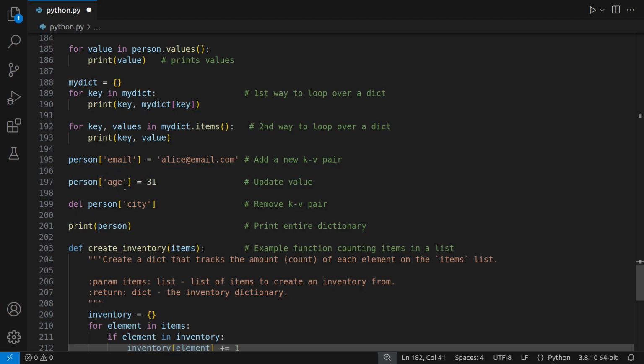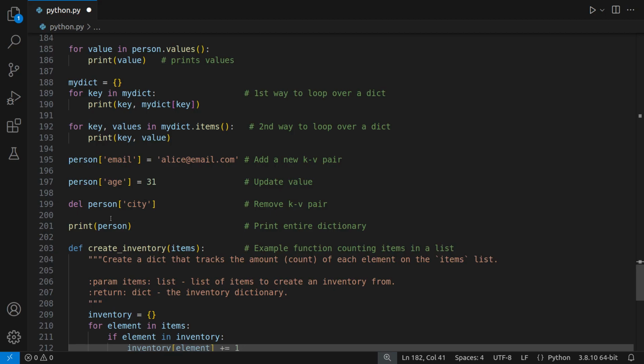We already had age, and if there's already an age there, which we did have, this will update the value. To be clear, this overwrites the value, so it only shows the new one. The old one is long gone, forgotten, can never ever refer to it again. So it's the same format, and basically it does the same thing. It will add a new pair if it doesn't exist already, or if the key is already there, it will assign it with this value.